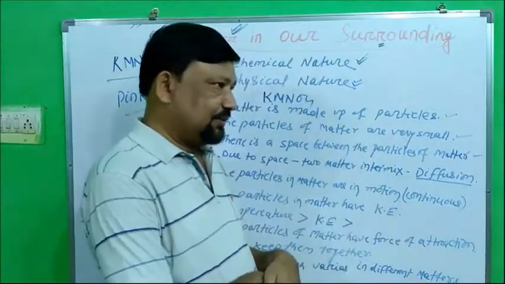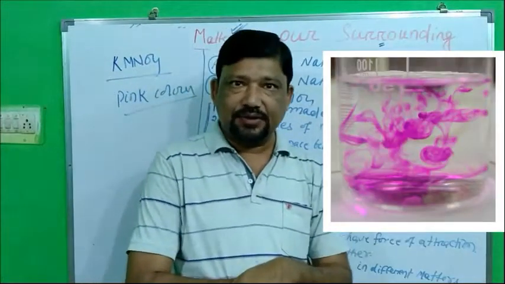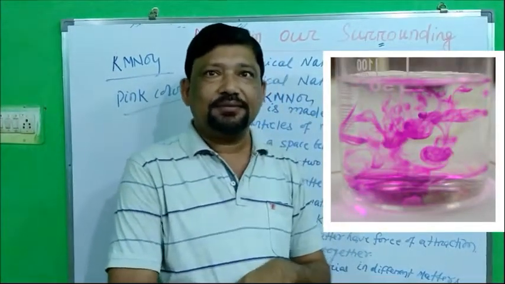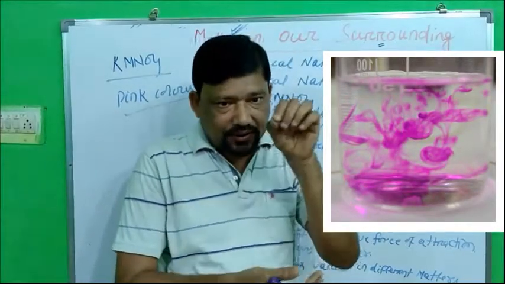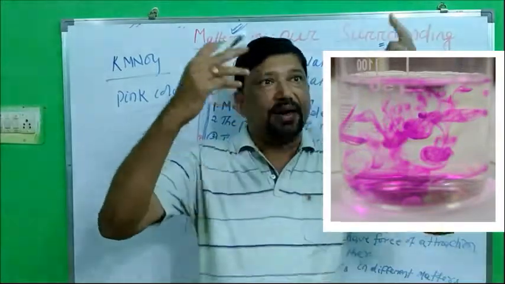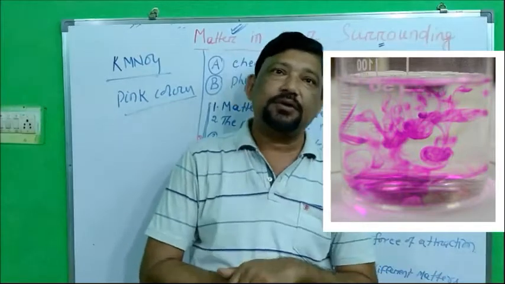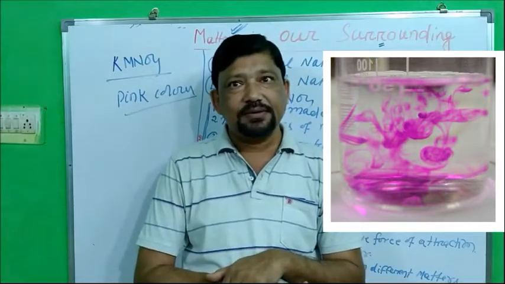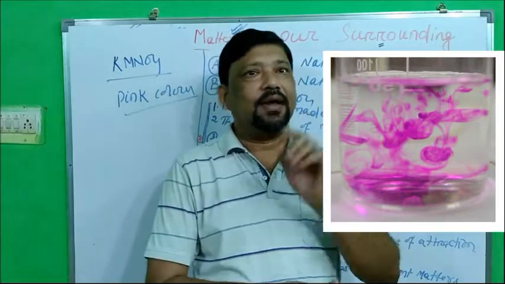Second example, we will take the same potassium permanganate solution. Take a big crystal, put it in a beaker of water. What will you see? At the point of drop of that crystal, the colors will come out and move into the beaker. Means these particles started moving in the water.